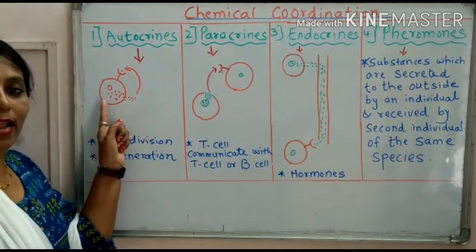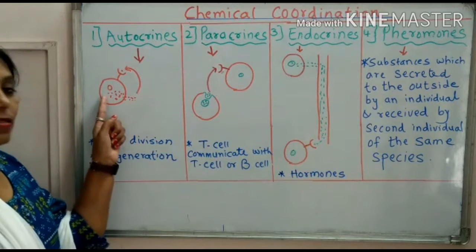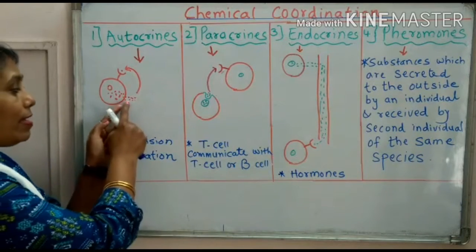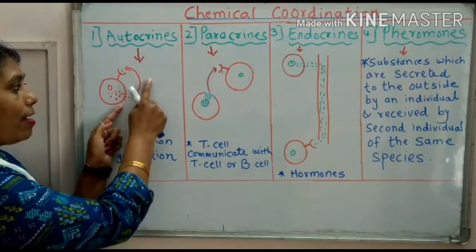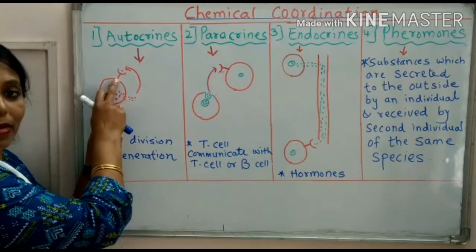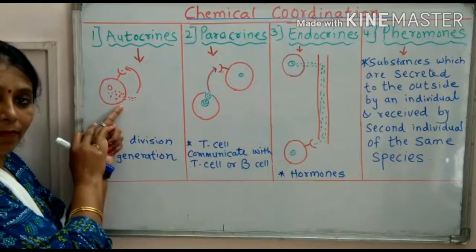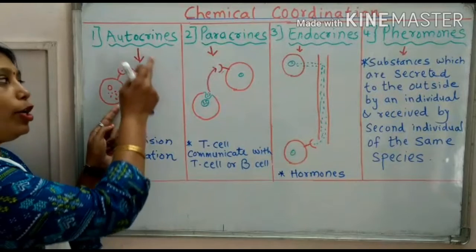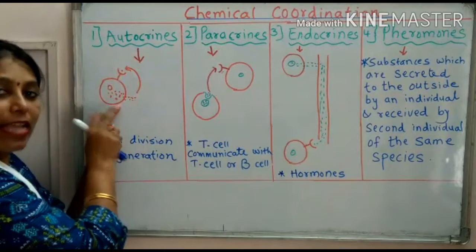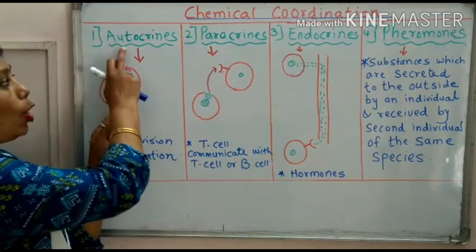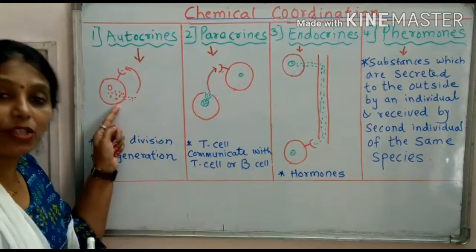Suppose this is a cell. These cells secrete certain chemicals. These chemicals are coming to the same cell. Here receptors are present on the cell membrane. If these chemicals come to the same cell again, the communication is called autocrine communication.